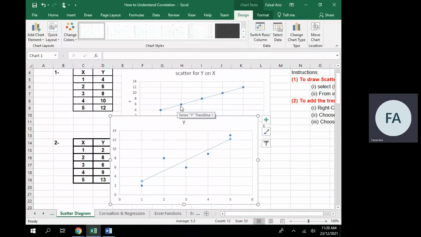Here, all the points are on the line and it shows a very strong correlation. I mean, they are very much synchronous. And if you look at the second one, it shows that though it is a linear trend, the points are up and down. They are close to the trend line. So in these two cases, we have a positive correlation.